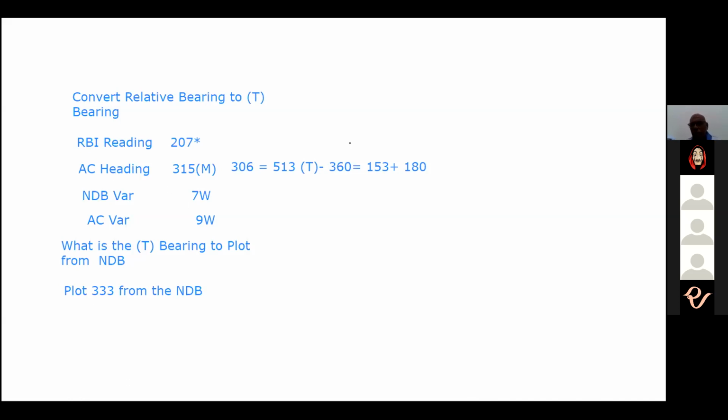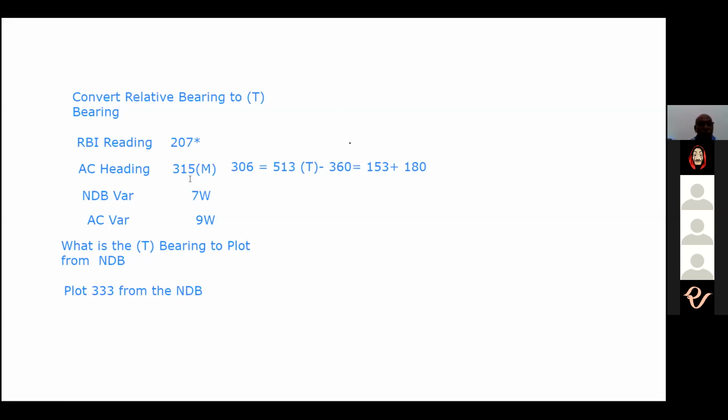When the 513, is it the true bearing for the aircraft? True bearing of the aircraft. How did it become true bearing of the aircraft? Because we added the relative bearing. First of all, we changed this aircraft heading to true.